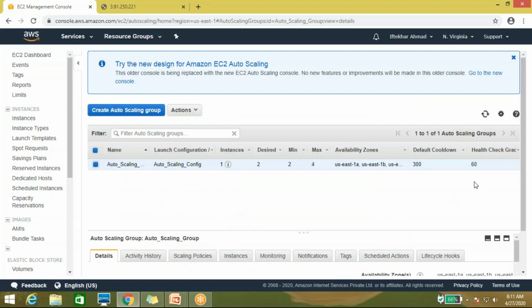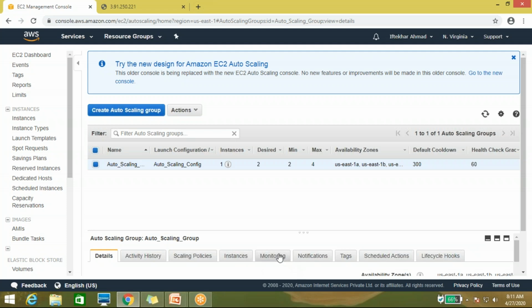We will cover the SNS service in a separate class. In that we will cover how to create an SNS topic, how to create a notification, and how to create an alarm using CloudWatch. So don't worry about these things.